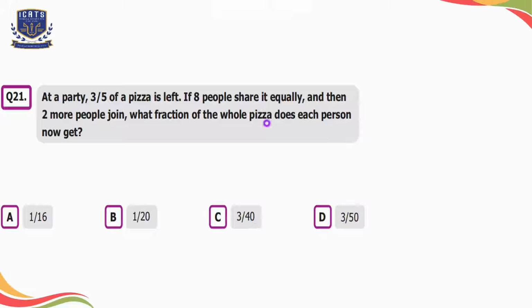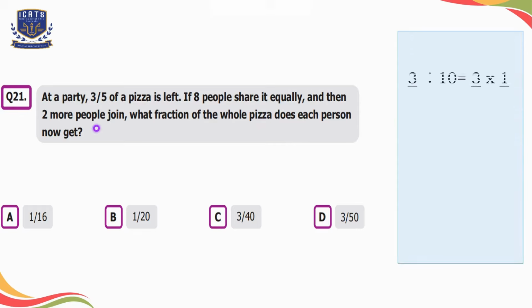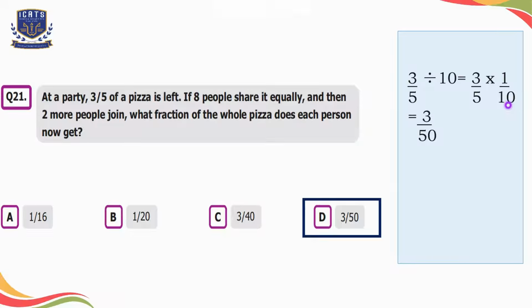Here there were 8 people already and 2 joined more. So the total is 10. 3 by 5 divided by 10. Here there is a 1 under 10. So when we change division into multiplication, this fraction will be flipped. So it will be 1 by 10. After solving it, we get 3 by 50. So we will select option D here. Each person will get 3 by 50 of the leftover pizza.